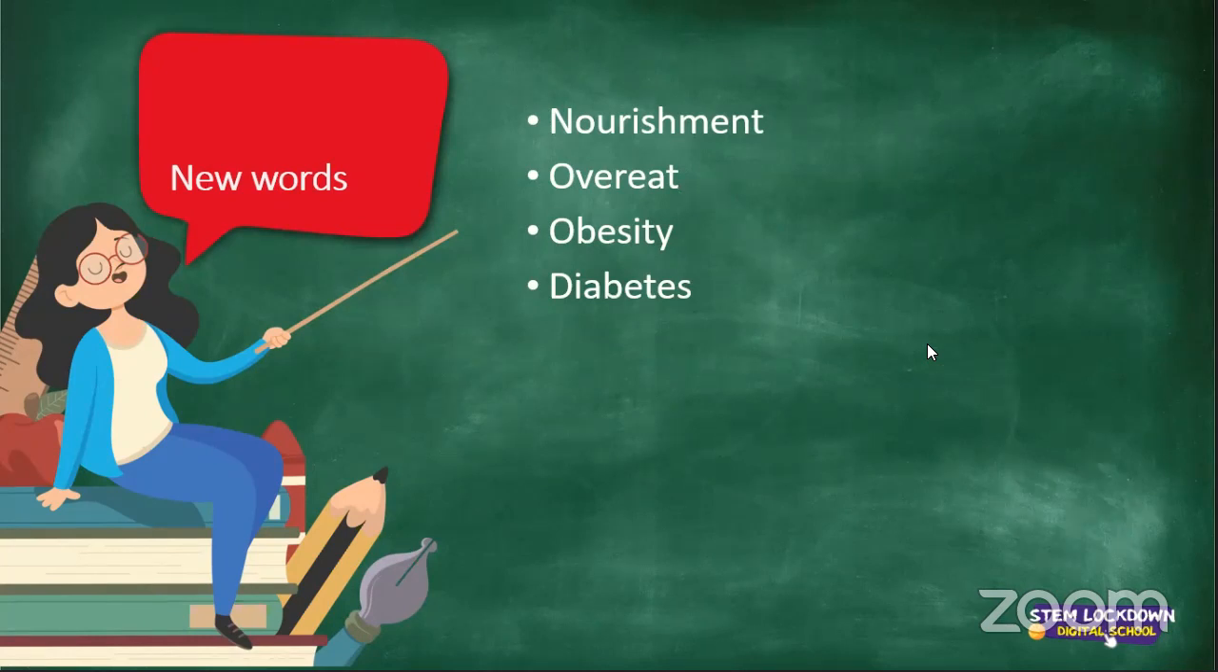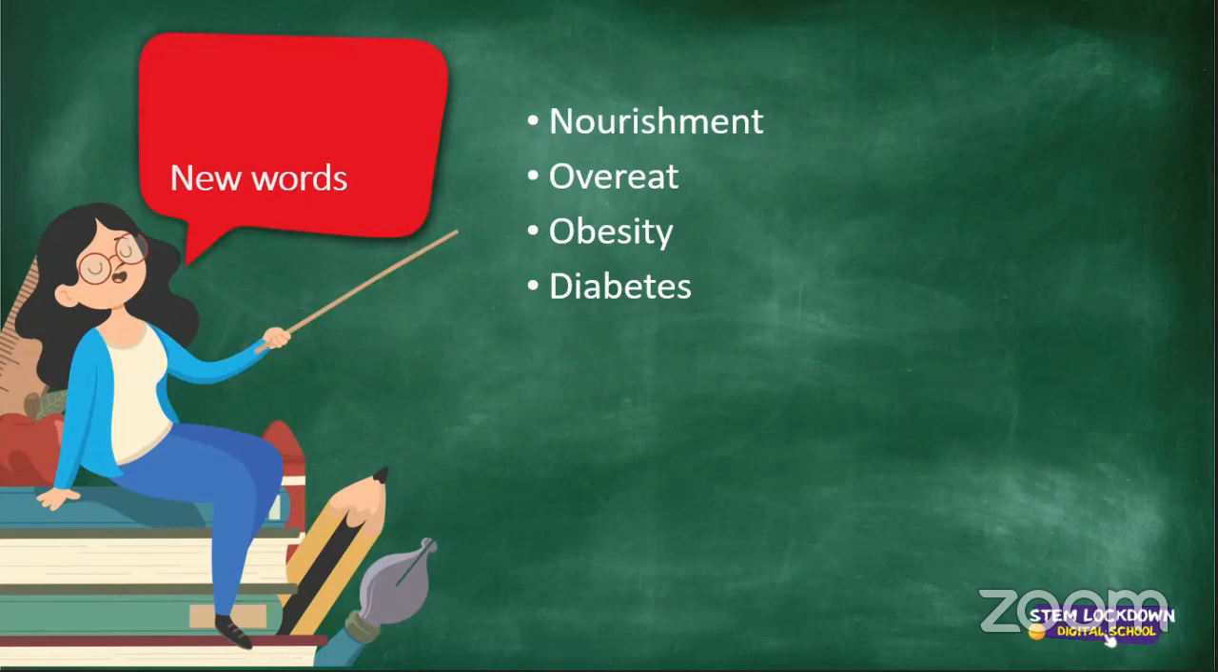All right. Anybody else before we move on? Nico, thank you, Nico. Nico says obesity is caused by overeating fats. Very, very good. Thank you, Nico. Anybody want to tell me about nourishment or overeat? I'll give you a couple seconds just to get those answers about nourishment or overeat. Anybody?